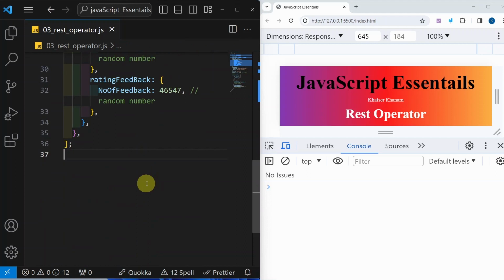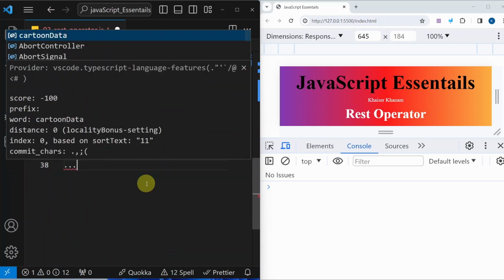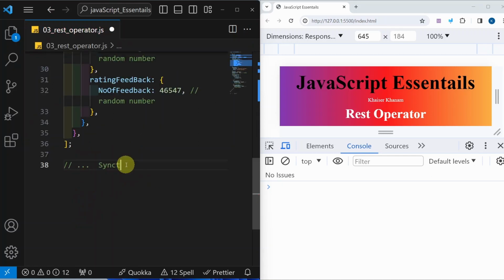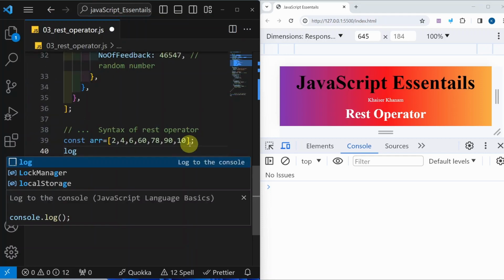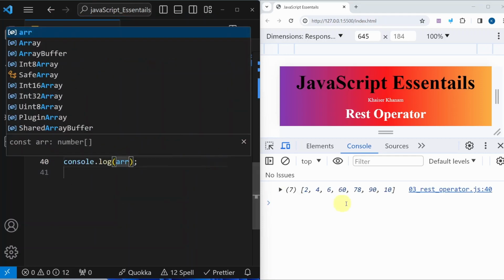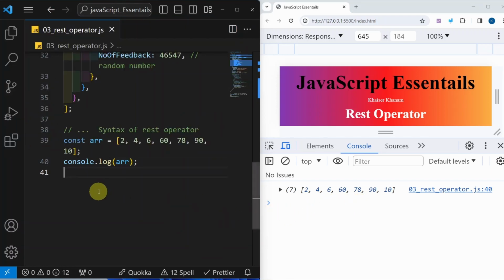Okay, we have already seen the syntax of the REST operator, 3 dots. This is representing the REST operator. I will just comment and here I will be writing the syntax of the REST operator. Before going into this example, our array of objects, let us understand the REST operator using one simple example. I will be creating one array. Inside this, I will be giving some values, random values, whatever you want you can give. I will print this array. Save this. Now this is my array which is having 7 elements.